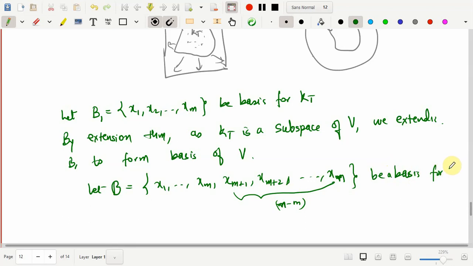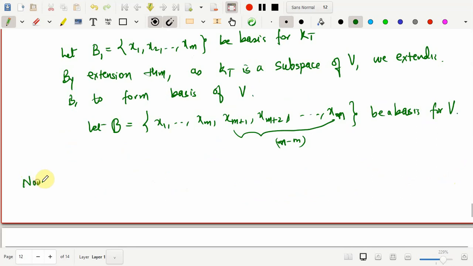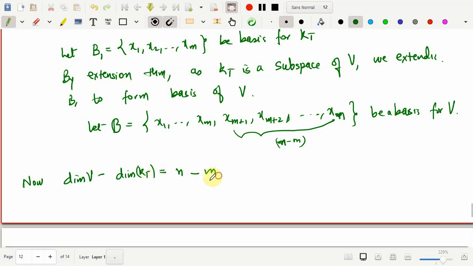Okay, so now dimension of V minus dimension of kernel of T is the same as, dimension of V is exactly n, and the dimension of kernel of T is m.